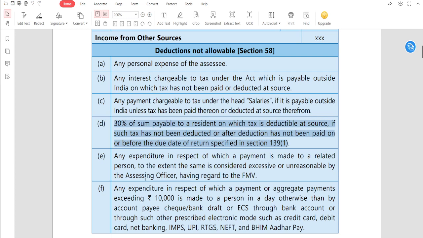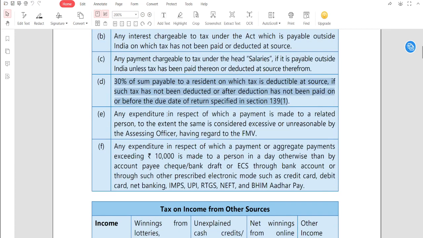Clear? Any expenditure in respect of which a payment is made to a related person, to the extent the same is considered excessive or unreasonable by the AO having regard to FMP. We studied this in PGP, remember? We have already discussed in PGP that any excess payment to the relative will be disallowed over and above the FMP. The same thing applies here also.